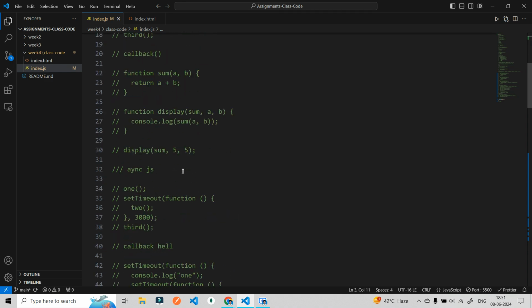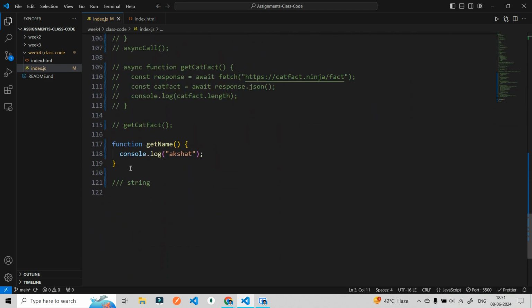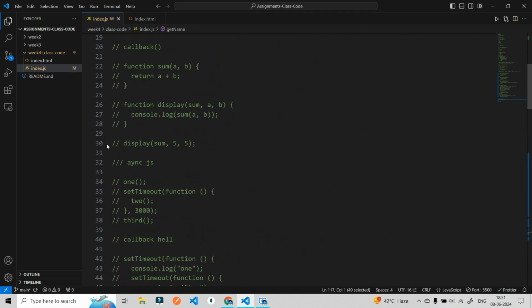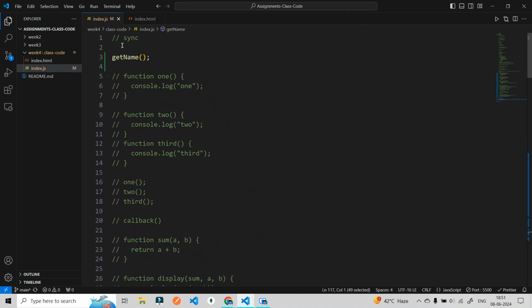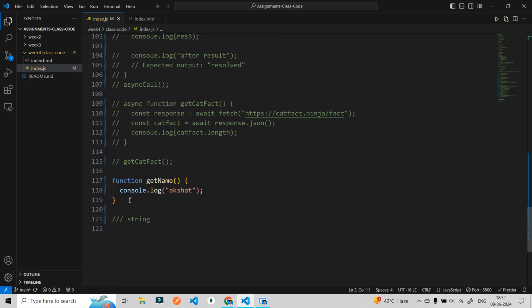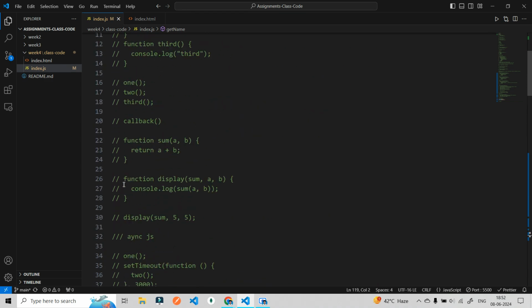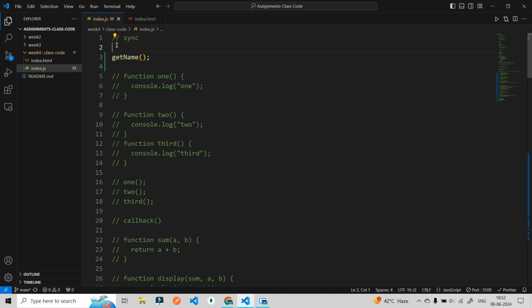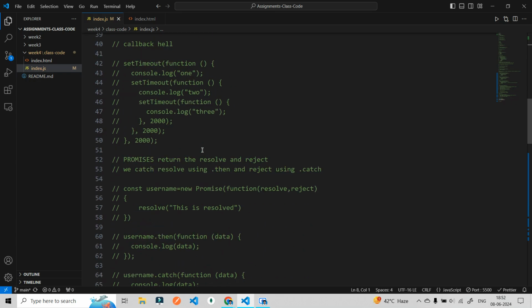Why? Because of that particular function. See how JavaScript works: JavaScript will go to this line, then this line. It will see a function, then go to this line. But functions are hoisted in JavaScript, which means you are writing it here, but behind the scenes it will take the function and move it to the top, and then you can call it from anywhere else in the JavaScript. This is known as hoisting.